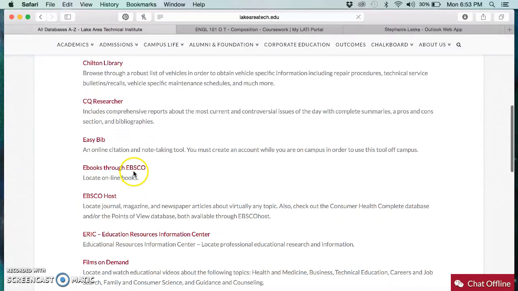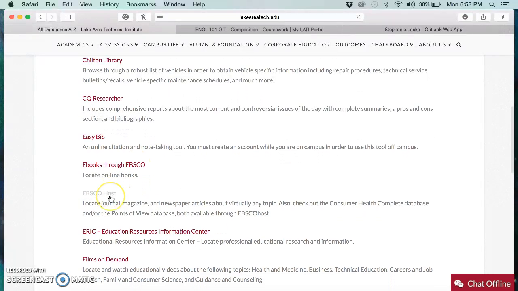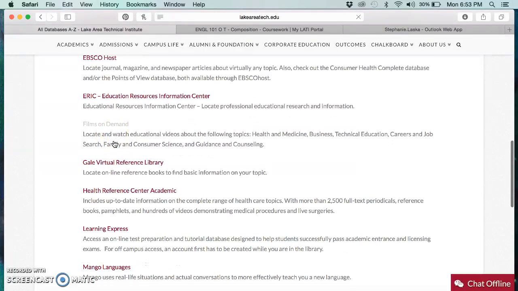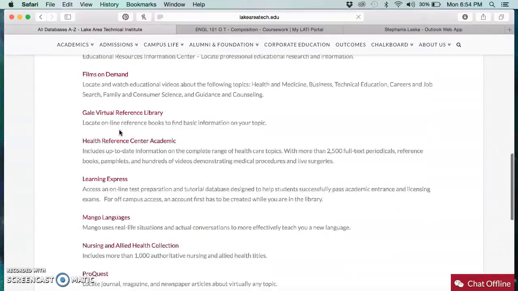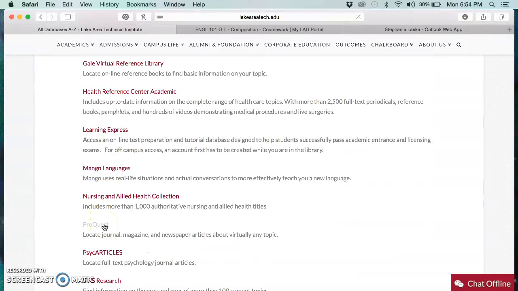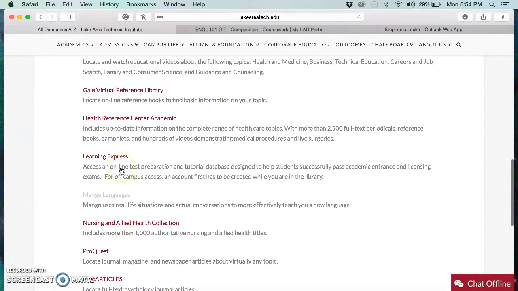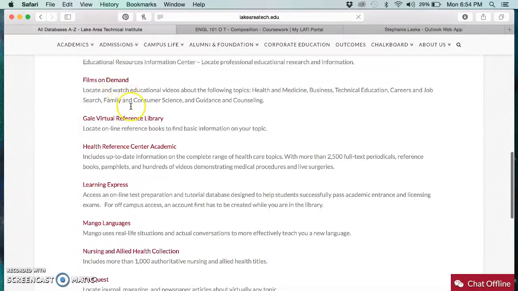Now, say I want to go to ebooks through EBSCO, or maybe EBSCO Films on Demand, which is a great database if you would rather watch movies versus read a bunch of articles. So keep that one in mind. And then there's also ProQuest. Those are going to cover all of the topics that are fairly broad, so they're not going to be as specific as, say, the Nursing Allied Health collection would be, or as Psych Articles would be for psychology type articles. So just make sure that you are getting into the right database for your specific topic.